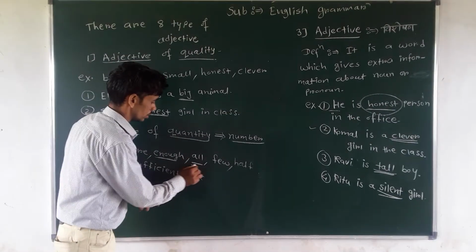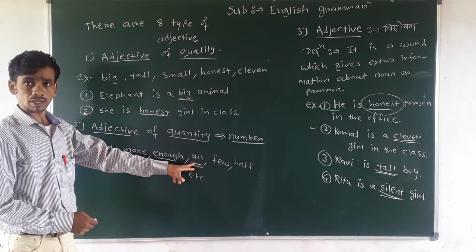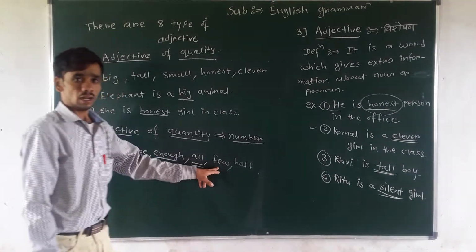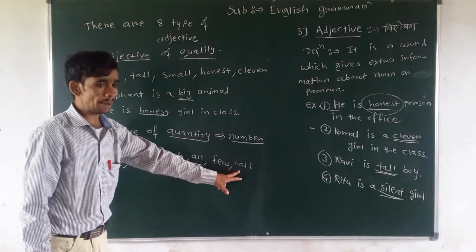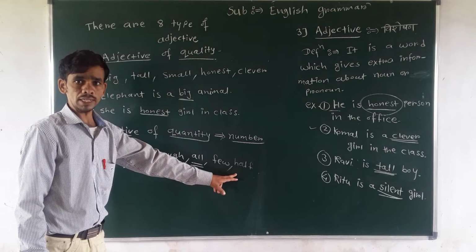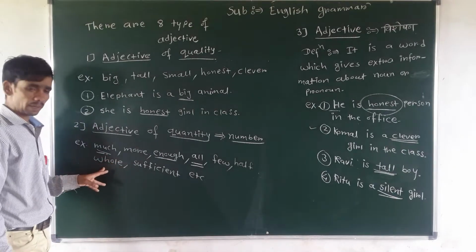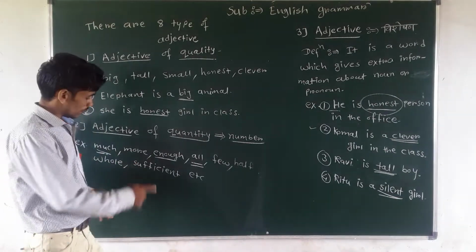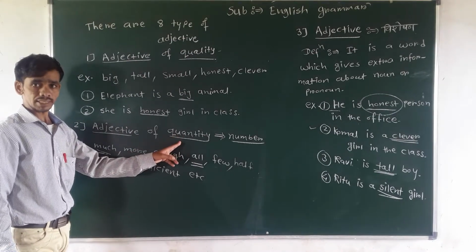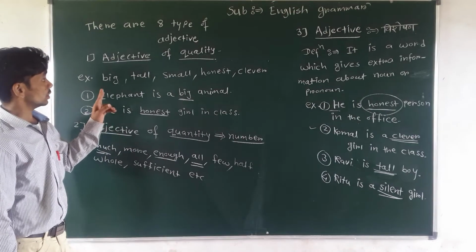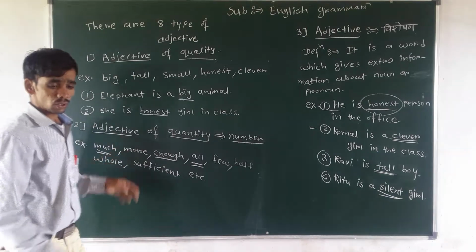Then all. All people come to the party. Then few. I want few pens. Then half. Half portion should be omitted. So do you understand all these examples? We will try to make sentences by using these words which show quantity. Understand? So we have just understood two types now, adjective of quality and adjective of quantity.